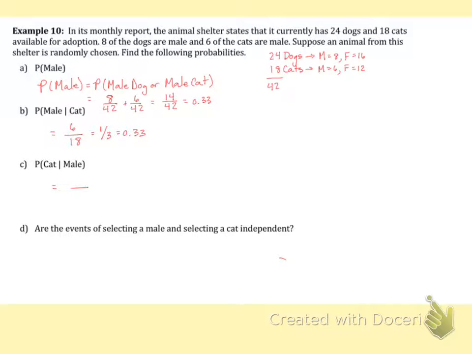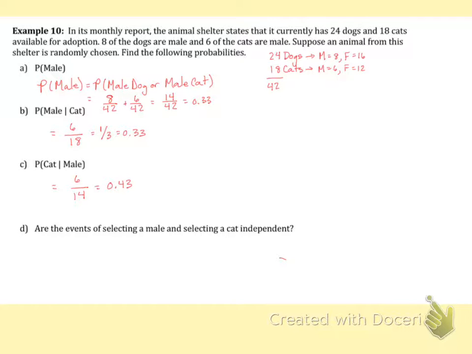I have 8 male dogs and 6 male cats, giving me a total of 14 male animals. Now, of those male animals, how many of them are cats? That would be 6. And 6 over 14 is the same as 0.43.